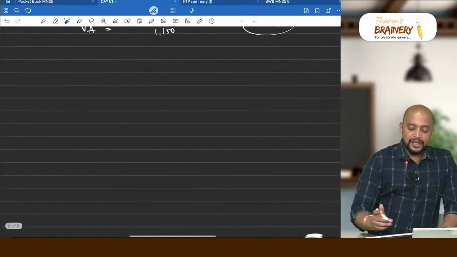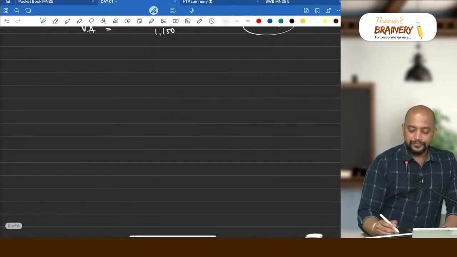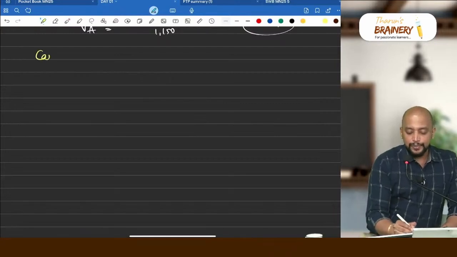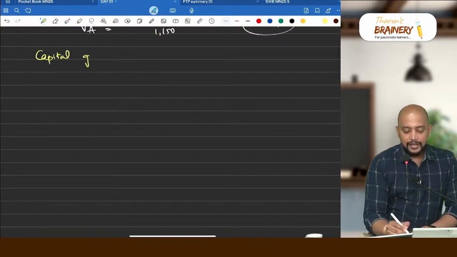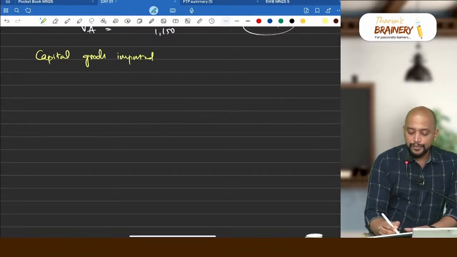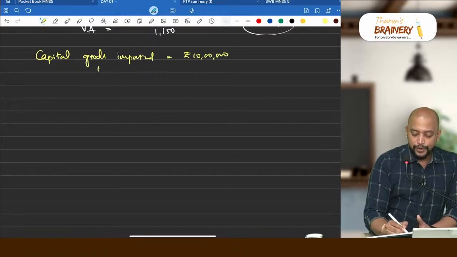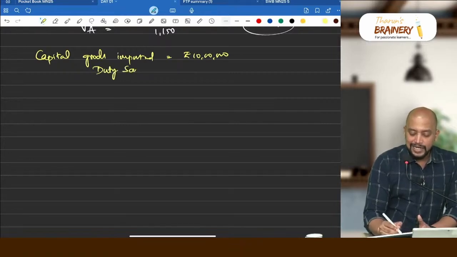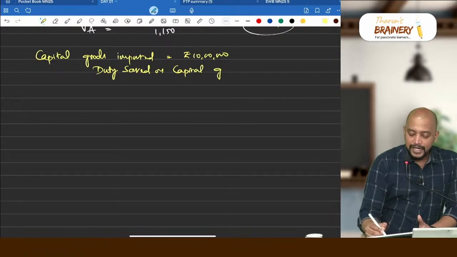For example, duty saved on import. Capital goods imported is rupees 10 lakhs, duty saved on capital goods is rupees 3,50,000.